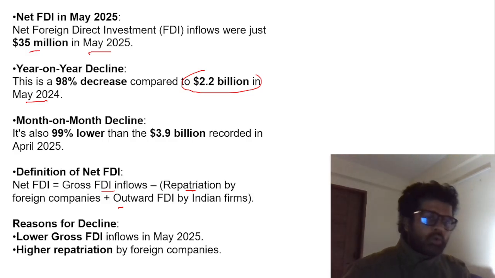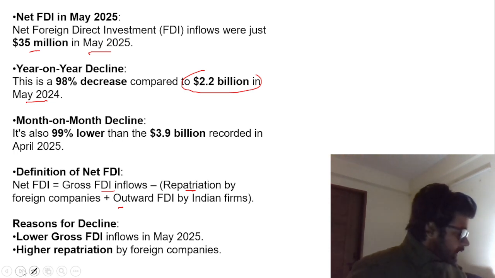Why is this whole low gross FDI going on? Because again, maybe rupee is very volatile because of US policies. The other point is maybe they're sending a lot of repatriated money outside. So there are multiple factors. Why?